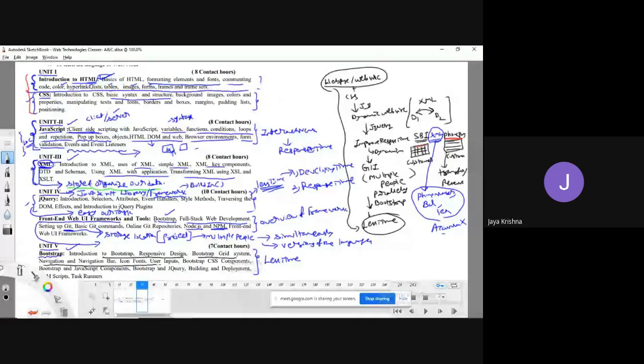Navigation bar, icons, fonts, user inputs, all these are related to HTML. Bootstrap CSS components, all these are related to CSS, and these are related to JavaScript, which is jQuery. And task runners are meant to run various kinds of similar tasks, which will take very less time. That is what we can see there itself.